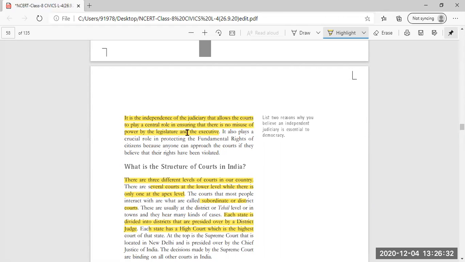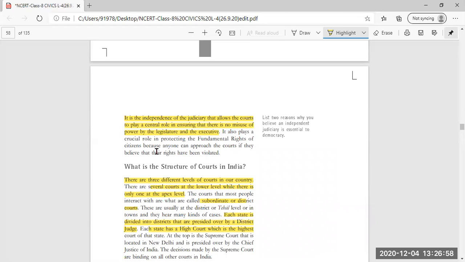Just because of the independence of the judiciary, there is no influence on the judiciary. Nobody has any interference, and that is why the judiciary allows the courts to play a central role and ensures that the legislature and executive do not misuse their power.